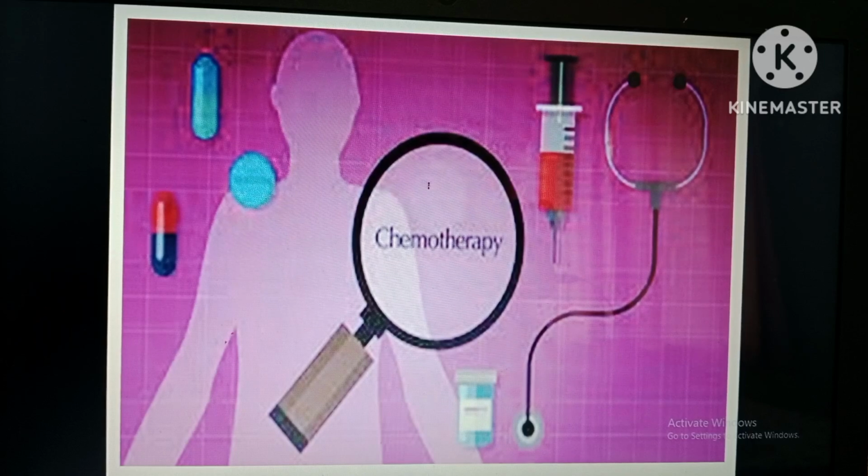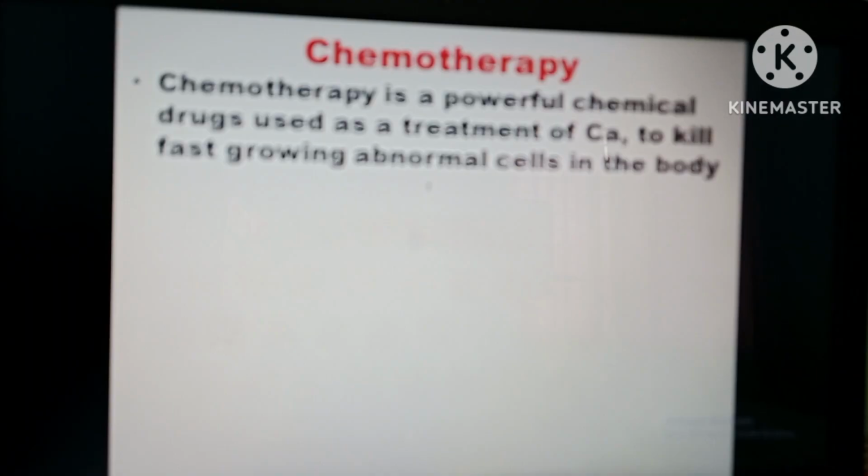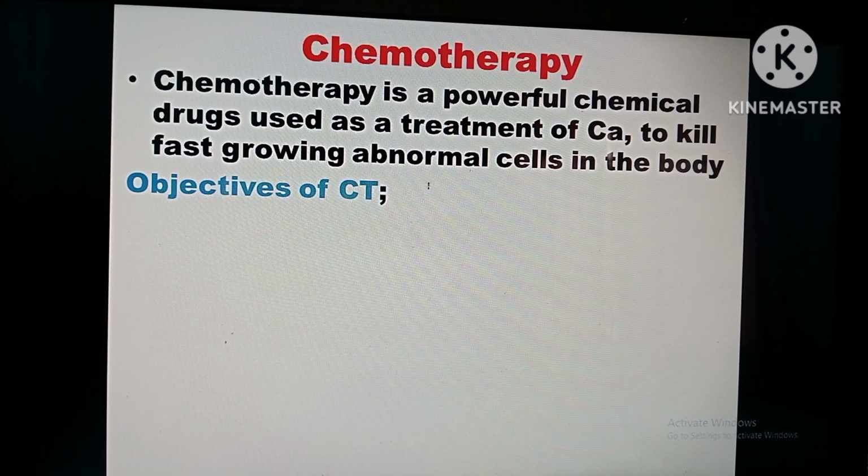Hello students, today we will discuss treatment modalities for cancer. Surgery and radiation therapy we saw in the previous video. Today we will discuss chemotherapy. So what is chemotherapy? Chemotherapy is a chemical substance used for the treatment of cancer in order to kill the cancer cells.